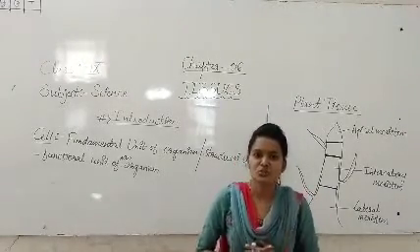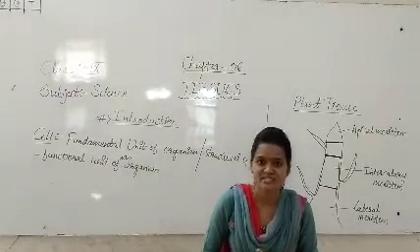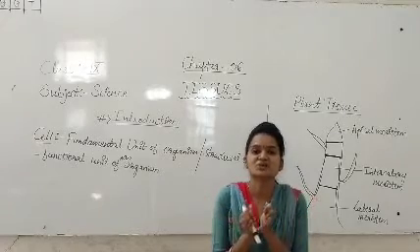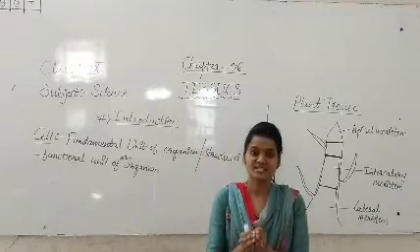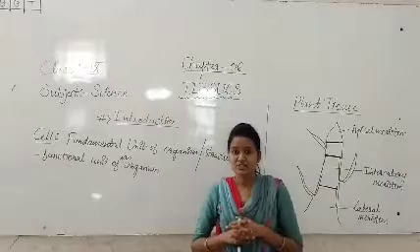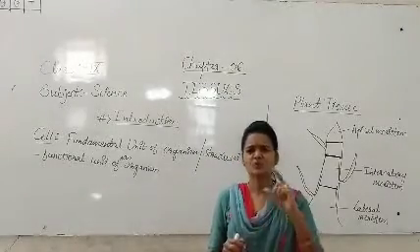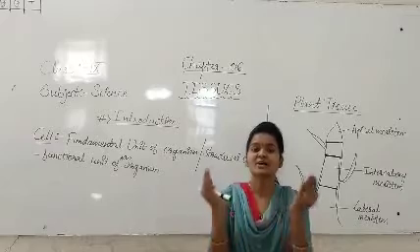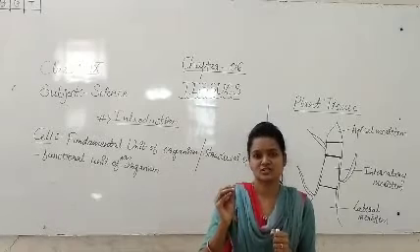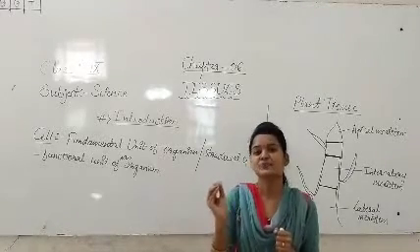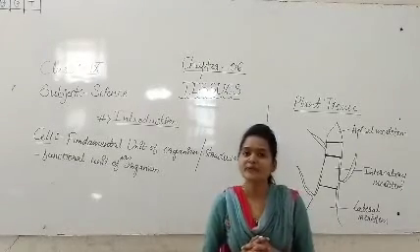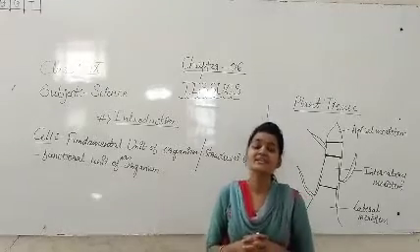So what is meant by the tissue? Tissue is a group of cells. It is made up of a cluster of cells, a bundle of cells. It is made up of a cluster or bundle of cells, and these are similar in structure and function, and they are working together. That we are calling the tissue.